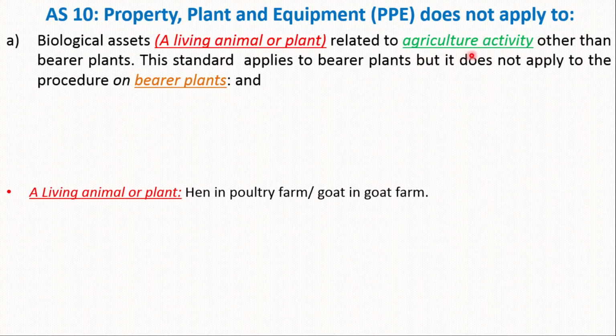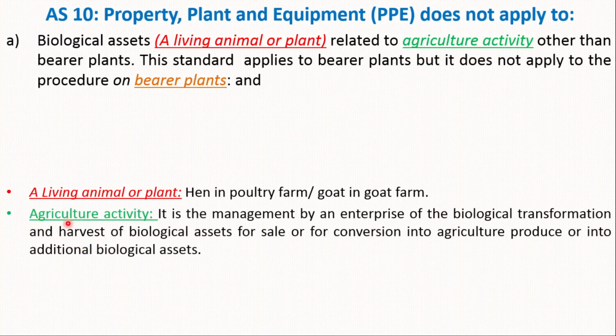What is agricultural activity? Agricultural activity is the management by an enterprise of the biological transformation and harvest of biological assets for sale or for conversion into agricultural produce or into additional biological assets. So these are agricultural activities. For example, a farmer producing tomatoes is called an agricultural activity.